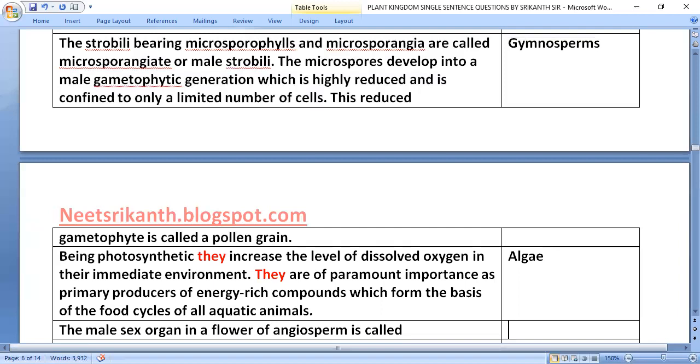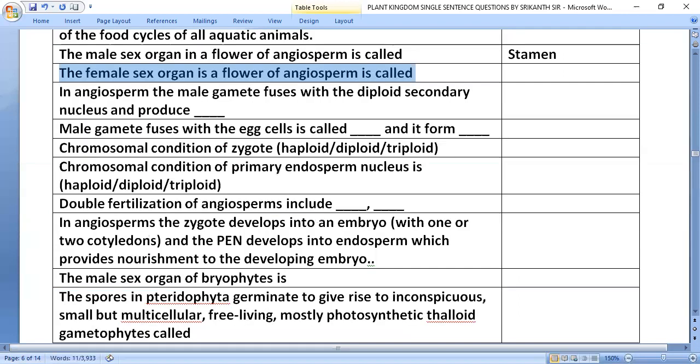Male sex organ in the flower of angiosperms is called stamen. Female sex organ in a flower of angiosperms is called pistil.